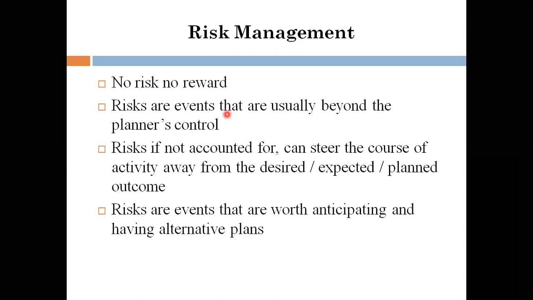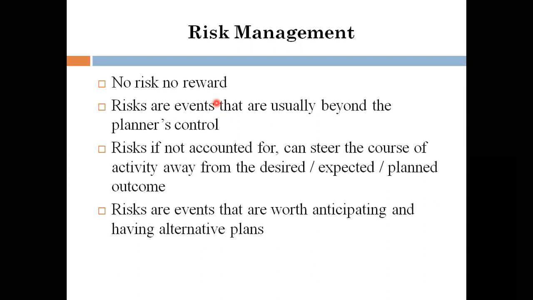Suddenly, if he expires due to an accident or a heart attack, and if you don't have an alternative person who can work on that project, or you can't find anyone who has knowledge of that particular project, then it is completely lost. You are going to lose the complete project. That should not happen. So it is always better to have an alternative plan.